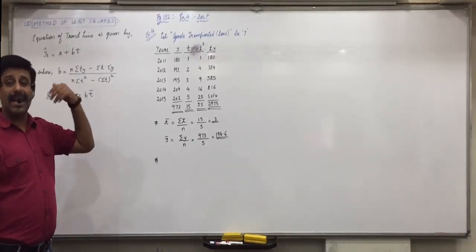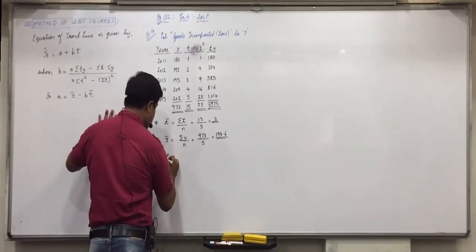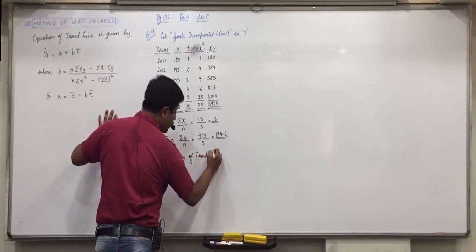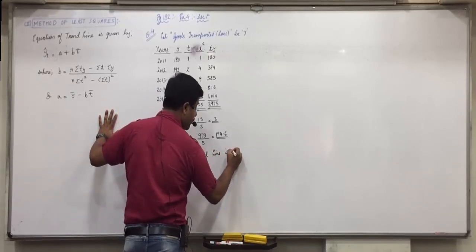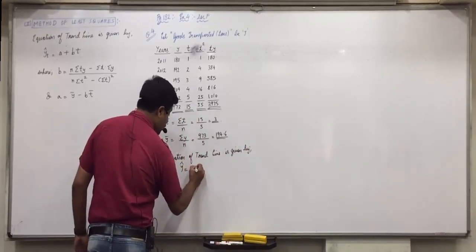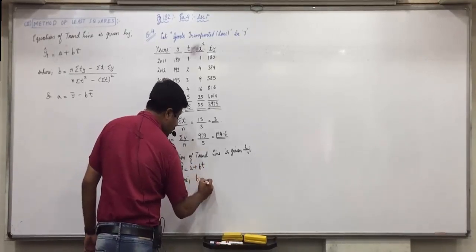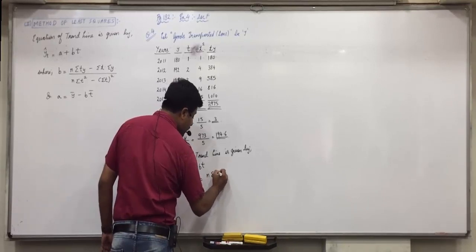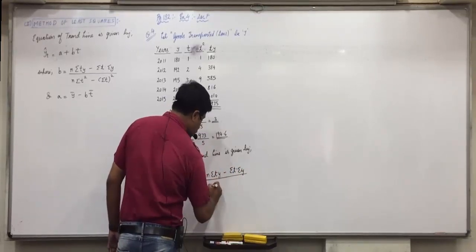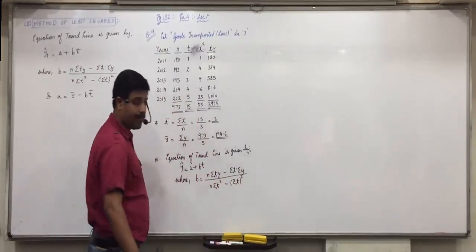Now like we used to write regression line of y on x, instead of that we'll write here equation of trend line. Equation of trend line is given by y cap equals a plus bt, where b is equal to n sigma ty minus sigma t into sigma y upon n sigma t square minus sigma t whole square.